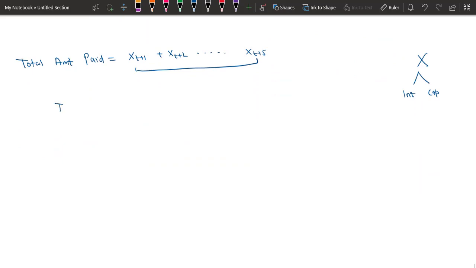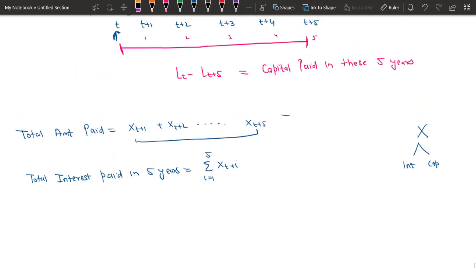So what you can do, the total amount of interest, total interest paid in 5 years, how can you calculate that? So this is nothing, don't get confused, it is just writing in a simpler form.